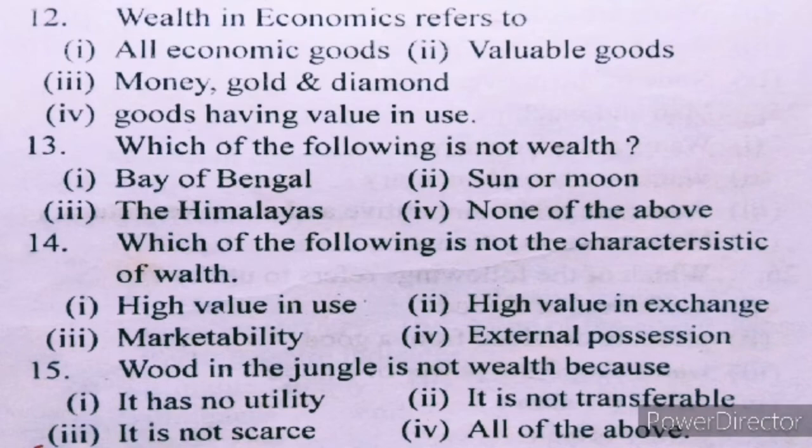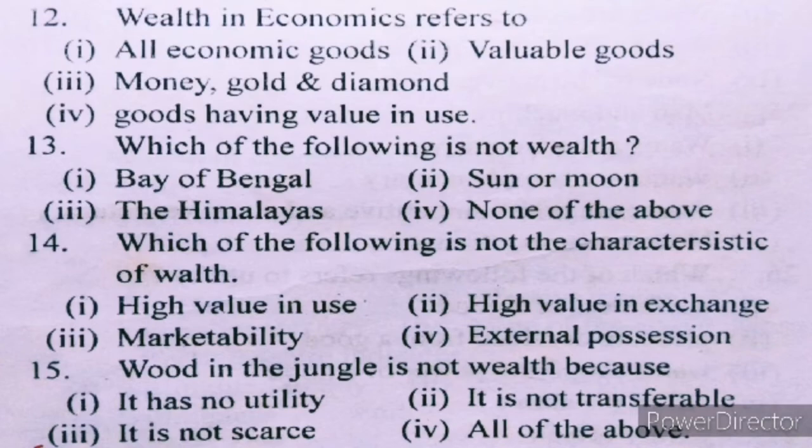We know that all economic goods have want-satisfying capacity, and all economic goods have both value in use and value in exchange. Both are possessed by economic goods. So all economic goods.